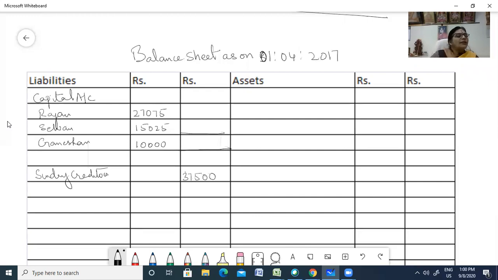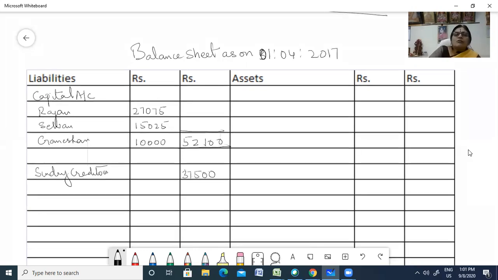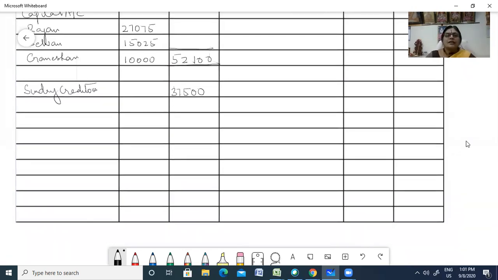The total of the entire thing is 52,100. So let us write the total here, 35,000 plus 52,100. So 89,600 is your liability side.